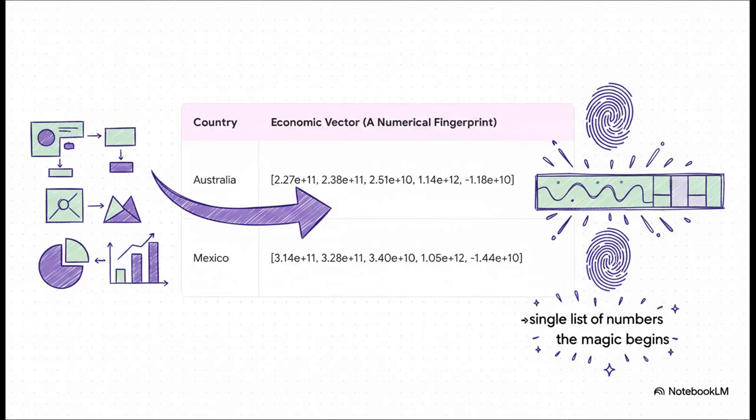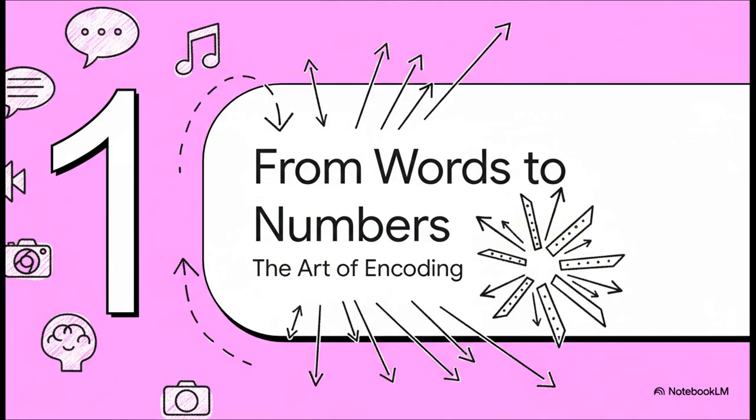It takes all of that complicated data for a single country and squishes it down into one simple list of numbers. And that list, that's a vector. Think of it like a numerical fingerprint, a digital DNA strand that sums up that country's economy. And this one simple act of translation, well, that's where the real magic begins. So how in the world does this actually work? Let's peel back the first layer, the art of encoding.